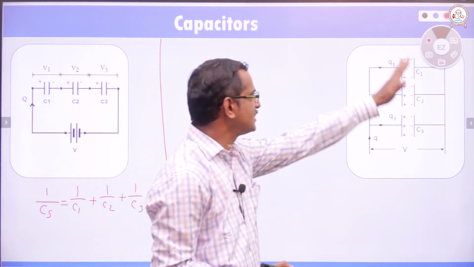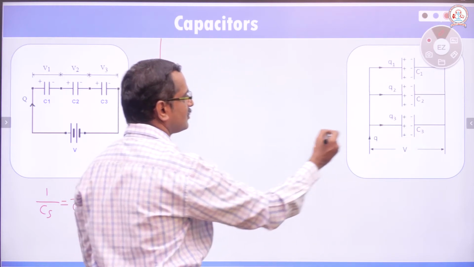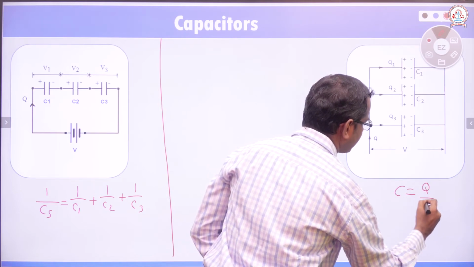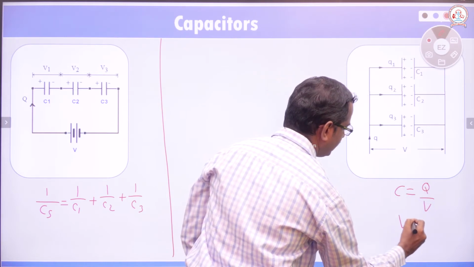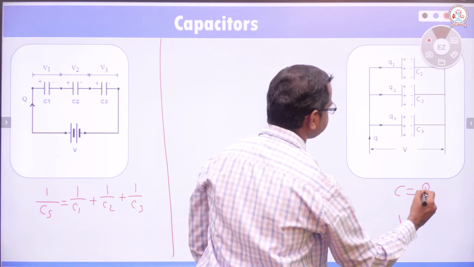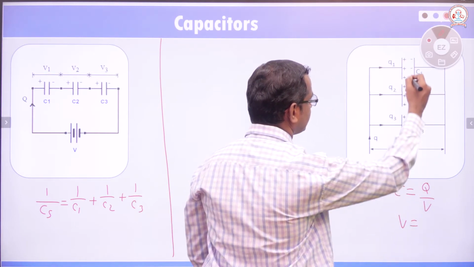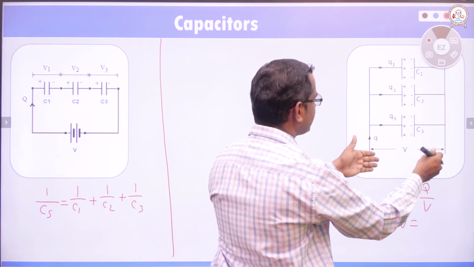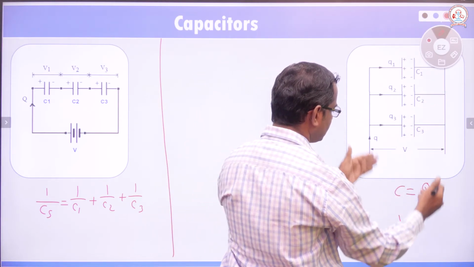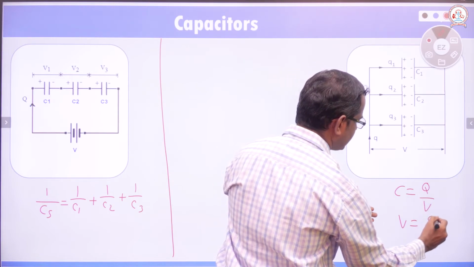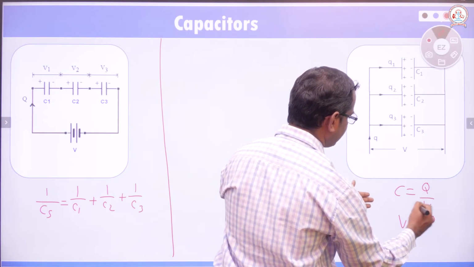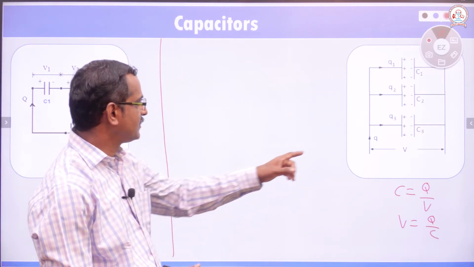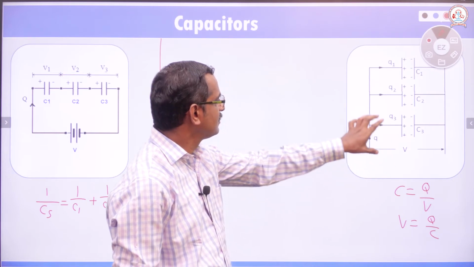Whereas for the capacitors connected in parallel, we have C equal to Q divided by V. As the capacitors are connected in parallel, the potential will be the same, so we can write that V is equal to Q by C.